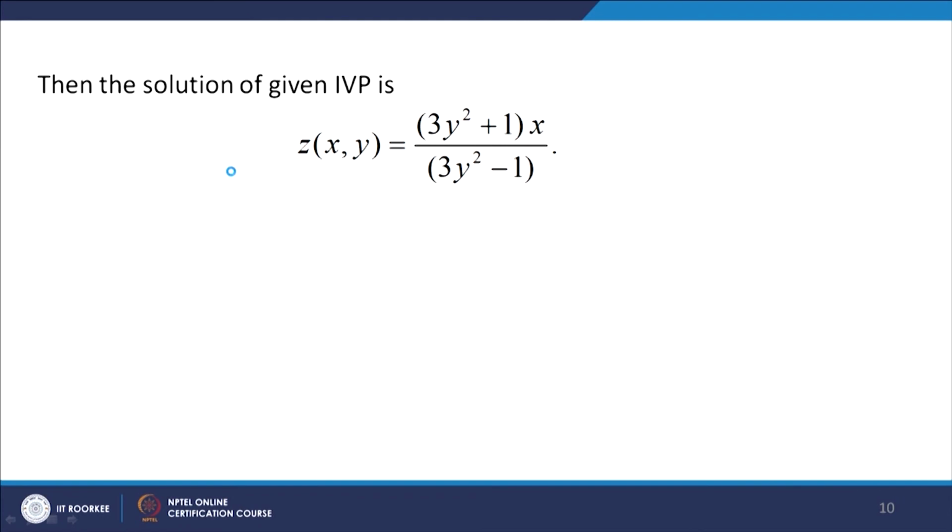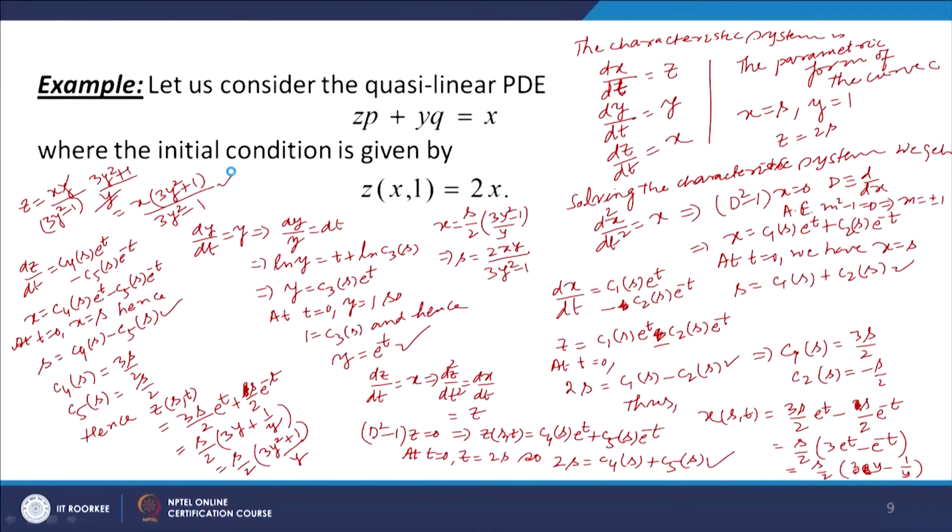So this is how we solve the Cauchy linear PDE, z_x plus y z_y equal to x, where the initial condition is given by z(x,1) equal to 2x. So with this I would like to end my lecture. Thank you very much for your attention.